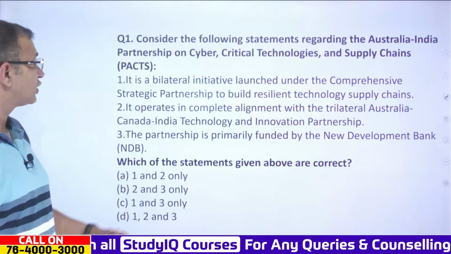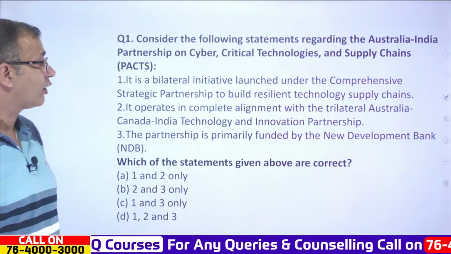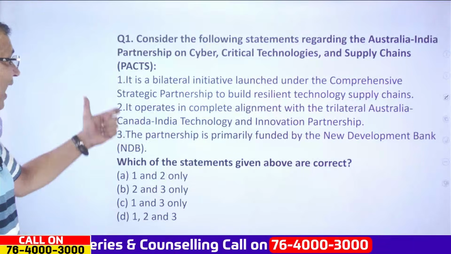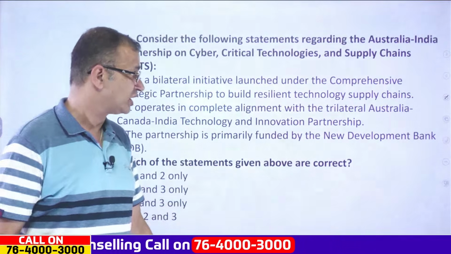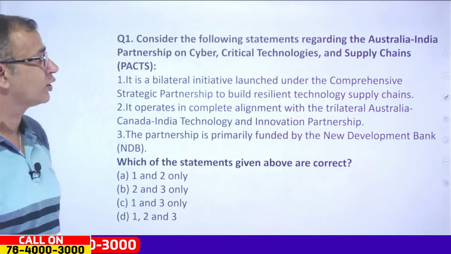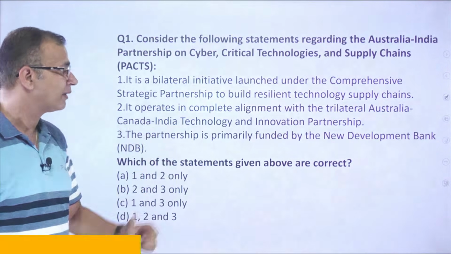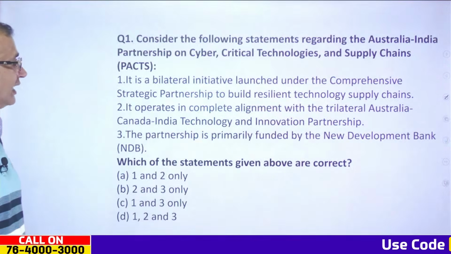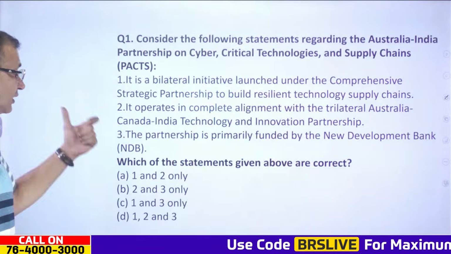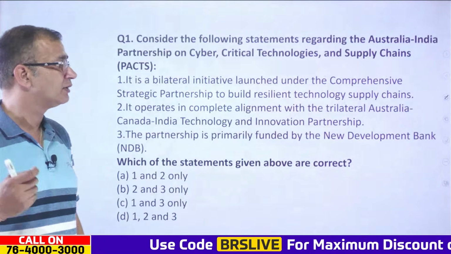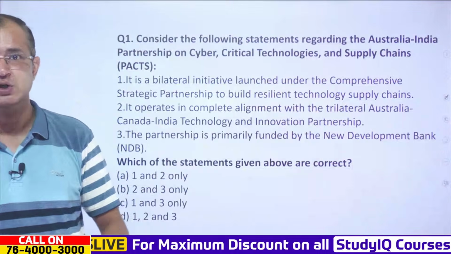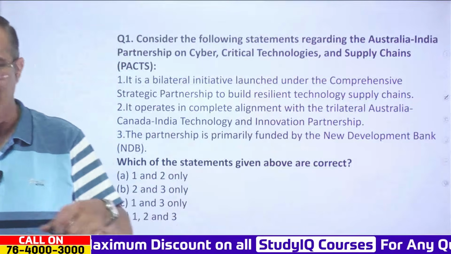The first question is: consider the following statements regarding the Australia-India partnership on cyber, critical technologies and supply chain pacts. First, it is a bilateral initiative launched under the comprehensive strategic partnership to build a resilient technology supply chain. Second, it operates in complete alignment with the trilateral Australia-Canada-India technology and innovation partnership. Third, the partnership is primarily funded by the New Development Bank, or NDB. Which of the statements given above is correct?